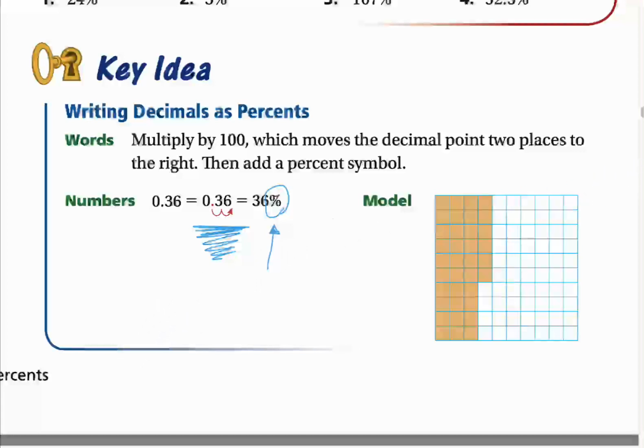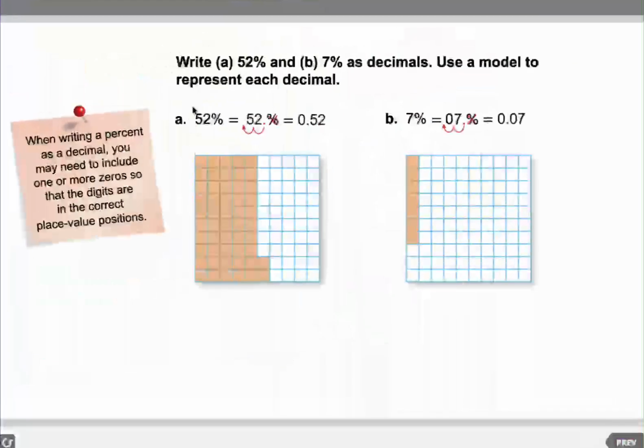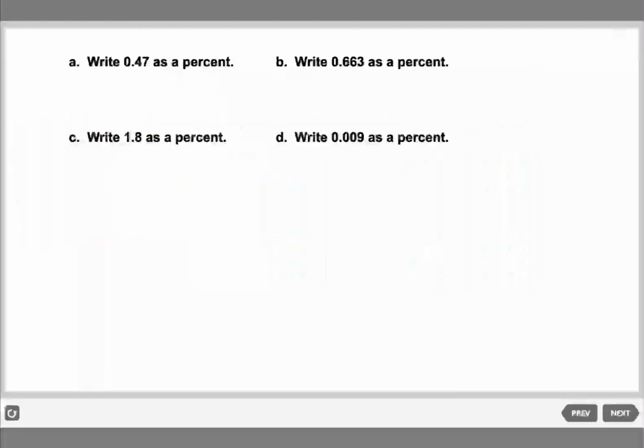Okay, let's move now to some examples to see how we do this. We need to write 0.47 as a percent.